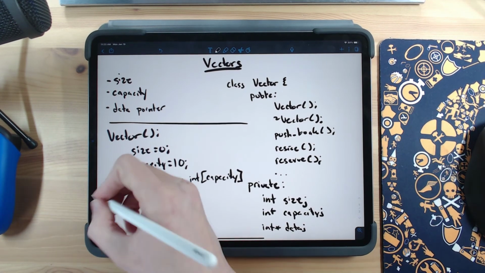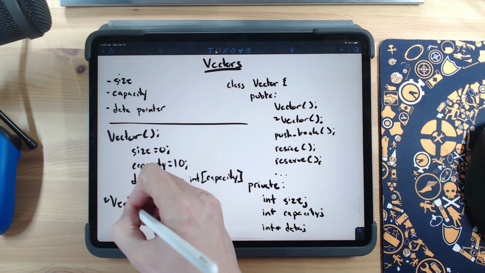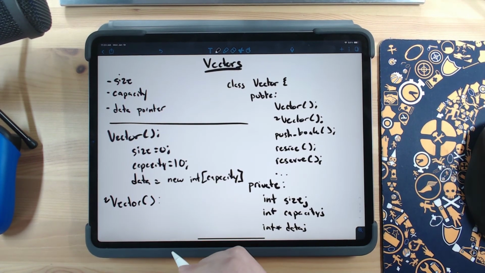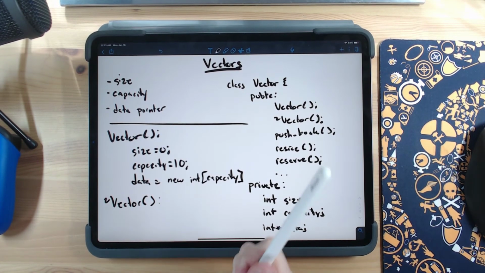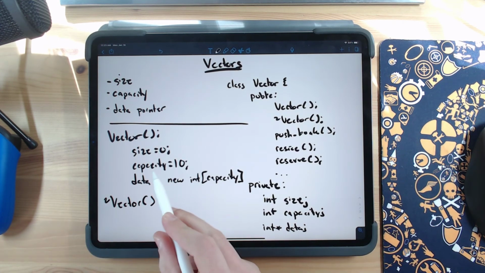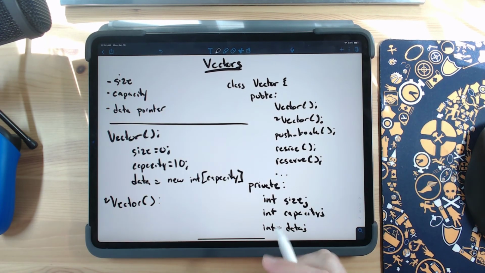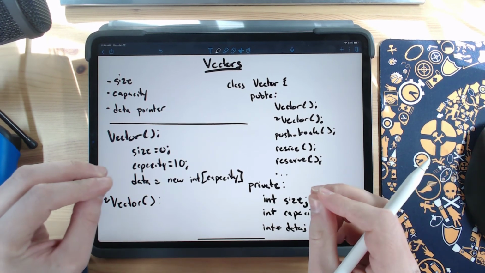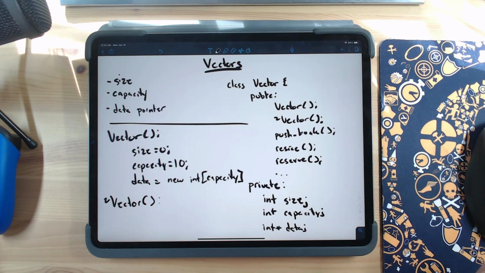Let's talk about the destructor. Now, remember when we are using pointers, and especially when we're using this new operator, we always have to delete our memory. Otherwise, we end up with a memory leak. The size is not a pointer. We don't have to do anything with that. The capacity is not a pointer. We don't have to do anything with that. Our data, however, this is a pointer. We have to make sure to delete this when the vector class is destroyed.